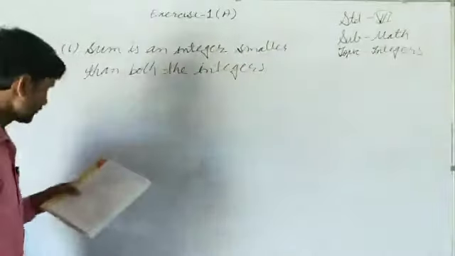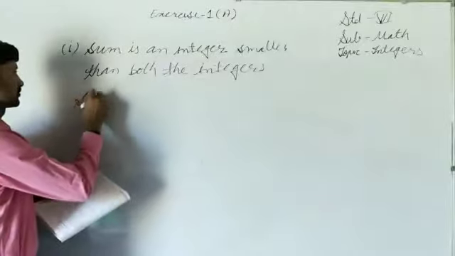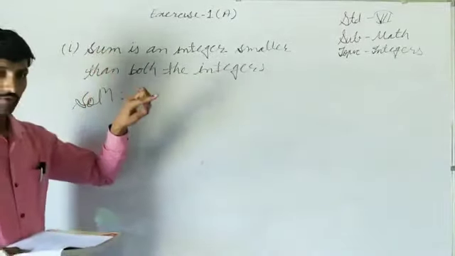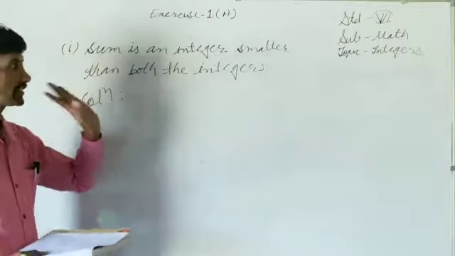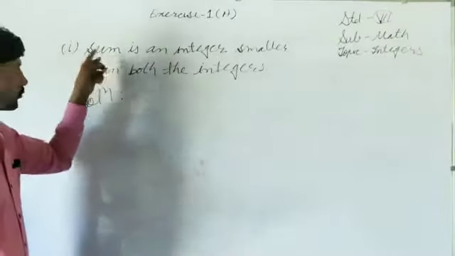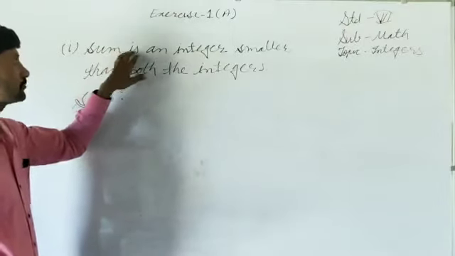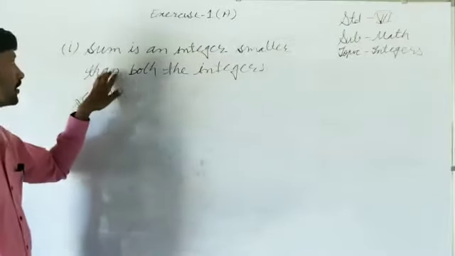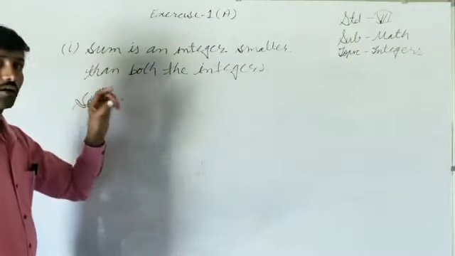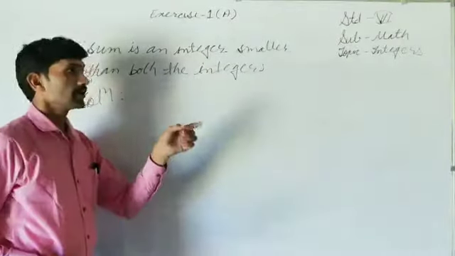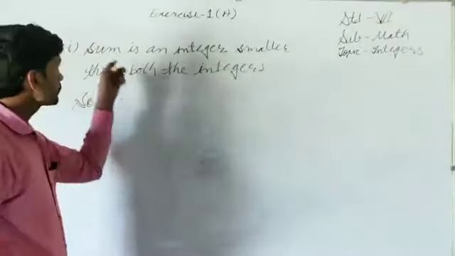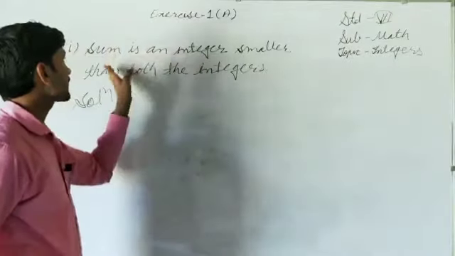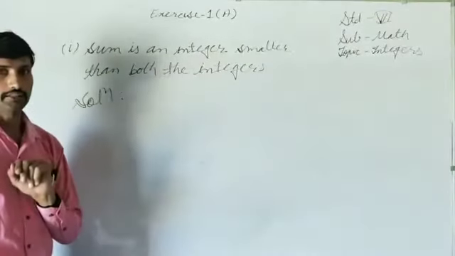So it's very easy if you want to solve it. We have to find a pair of integers. It means two integers we have to identify, and with the condition, what is the condition? The sum is an integer smaller than both the integers. We have to find two integers such that after finding their sum, whatever integer we are getting, that must be smaller than both the integers.